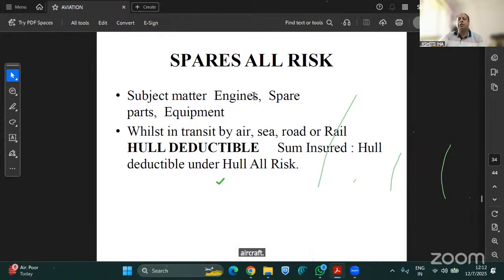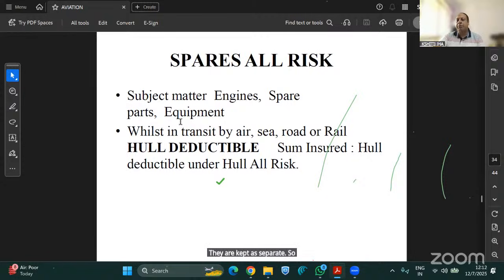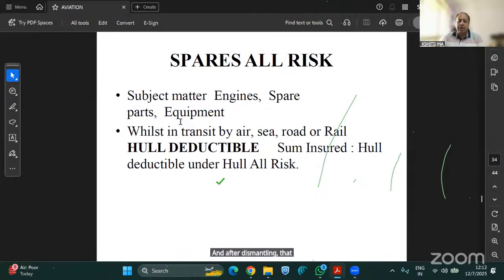So when the engines and spare parts are not part of the aircraft, when they are not fitted in the aircraft, they are kept separate. At that time they become spares. They are not considered aircraft parts. Like if any engine has been dismantled from the aircraft for overhauling operations, and after dismantling it has been kept, say, in a parking bay or at a hangar. At the time the storage is there, and that is why it is not a part of aviation hull, and it will be covered under your spares all risk policy.